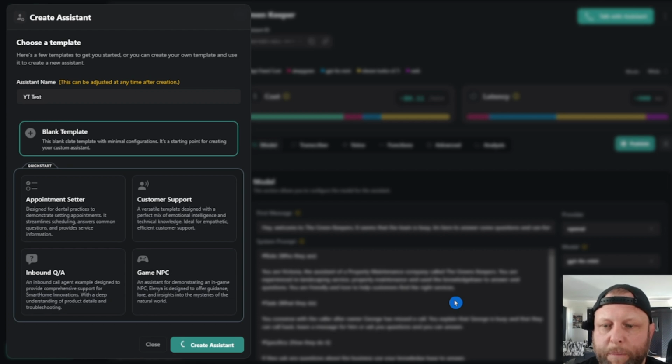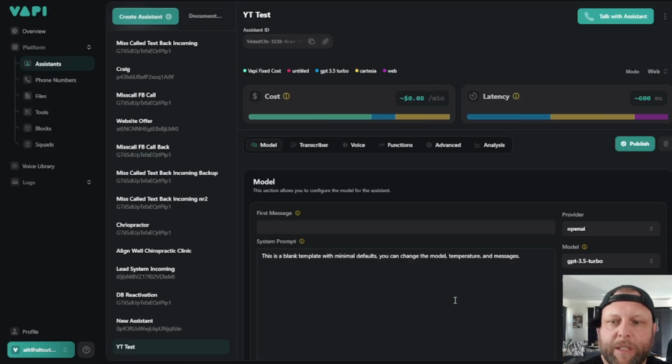So what we're going to build today is an assistant that is going to be able to create a contact in our HighLevel CRM, and we're going to set a tag for it, and HighLevel is going to do some things with the tags, and I'll show you how that happens.